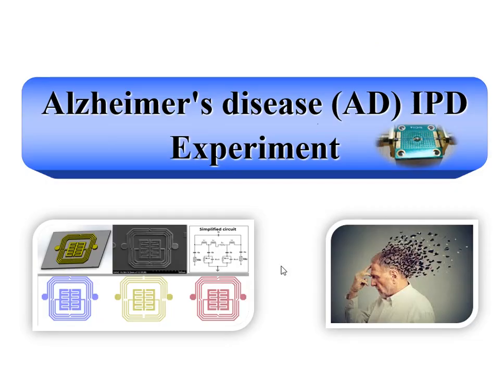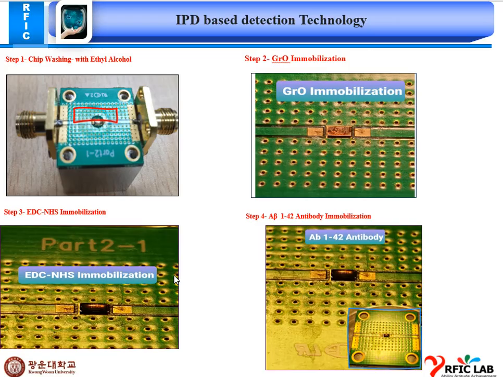This is our Alzheimer's disease IPD experiment. This is the resonator we use in this experiment. This is the chemical process chart we followed in this experiment with Jacob. In step one, we did the chip washing with ethyl alcohol, and I did the graphene oxide immobilization on the chip with 1 microliter.